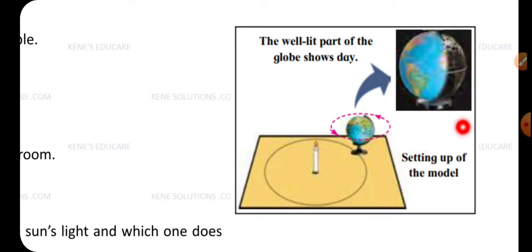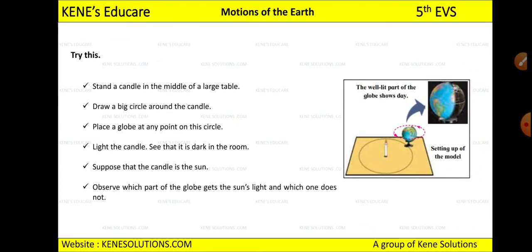So see, this is the setting of the model, and the lit part of the globe shows the day. So this is how when there is day somewhere, there is night, right? Suppose you are in a country where there is day and your friend is in another country and there is night. Why is that so? Because of this rotation only. Now through this activity you might be clear why this happens, why there is day somewhere and why there is night somewhere. This is because of this rotation.